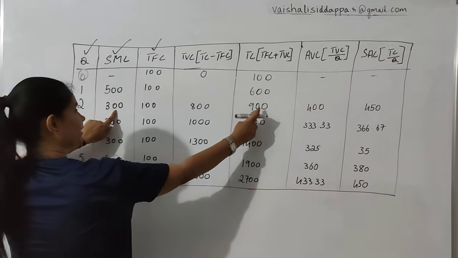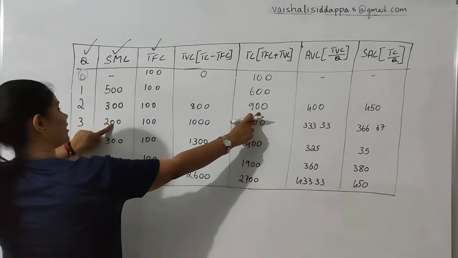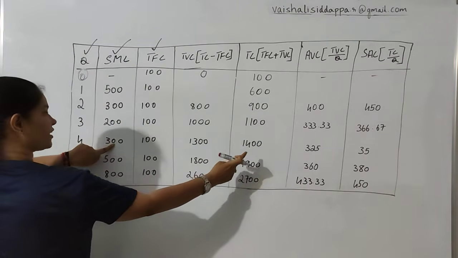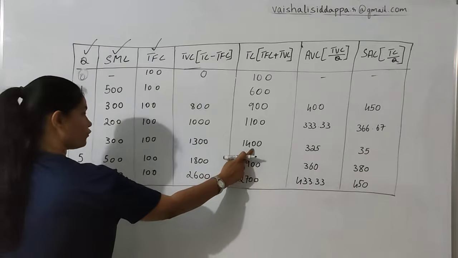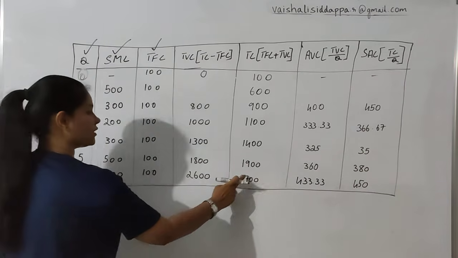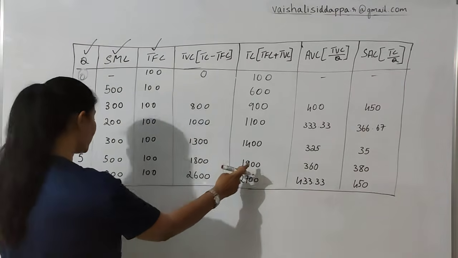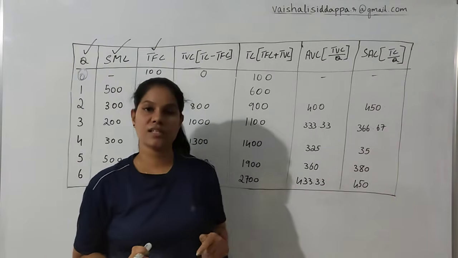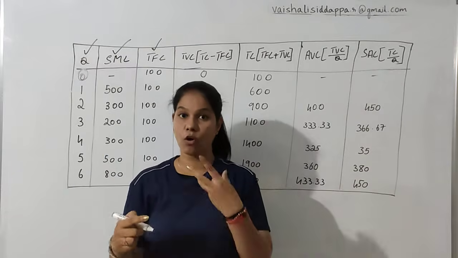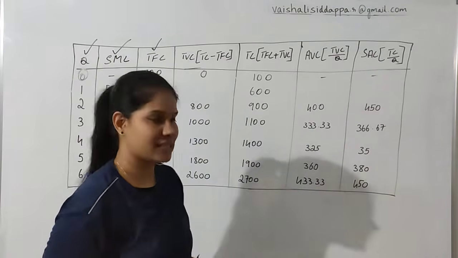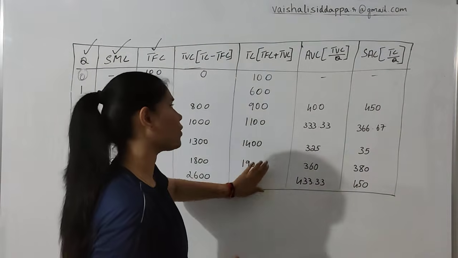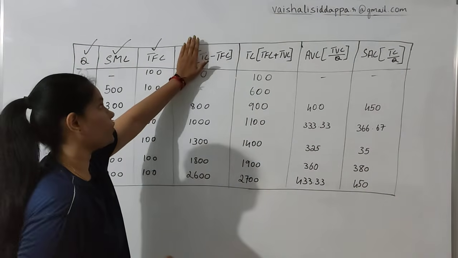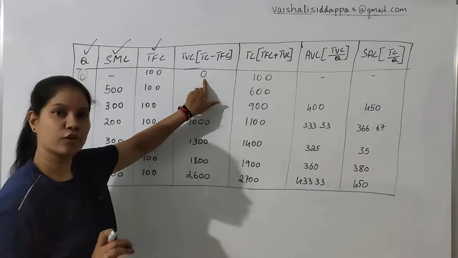600 plus 300, 900. 900 plus 200, 1100. 1100 plus 300, 1400. 1400 plus 500, 1900. 1900 plus 800, it is 2700. So this is the way how, with the help of SMC, you can find out TC. Now you have got the TC, so now it is time to find out TVC. You are already aware of the first number.